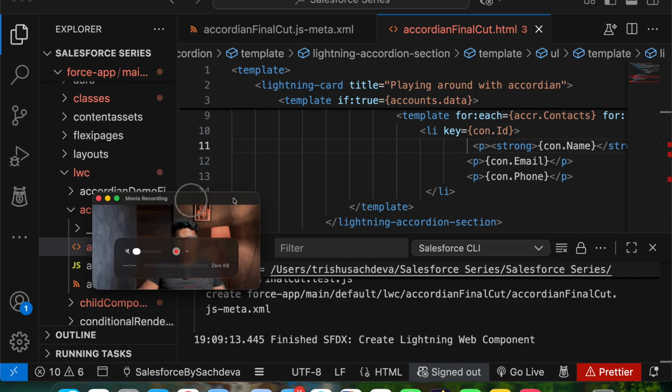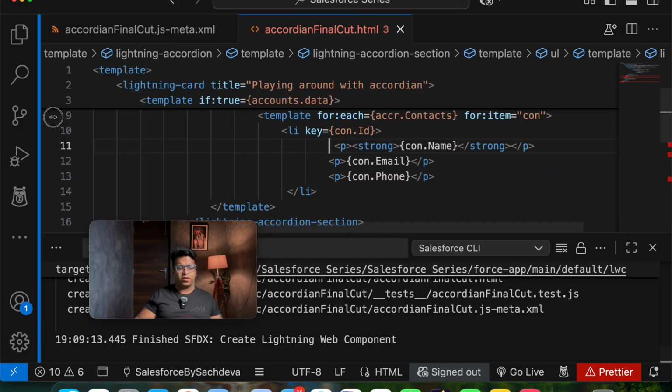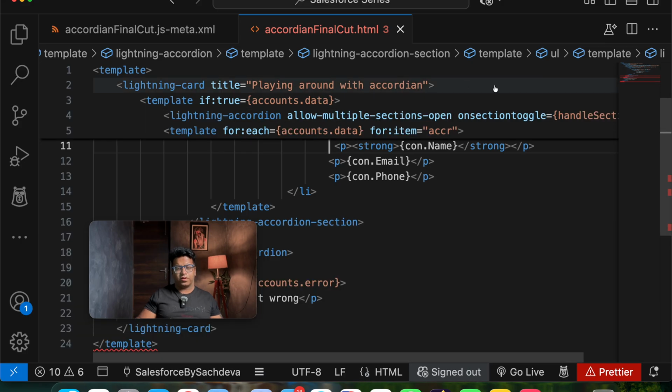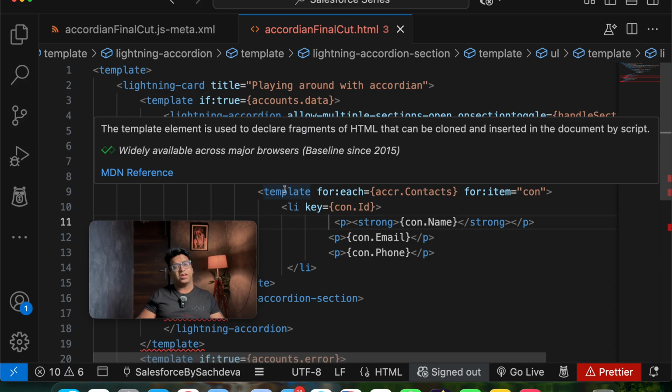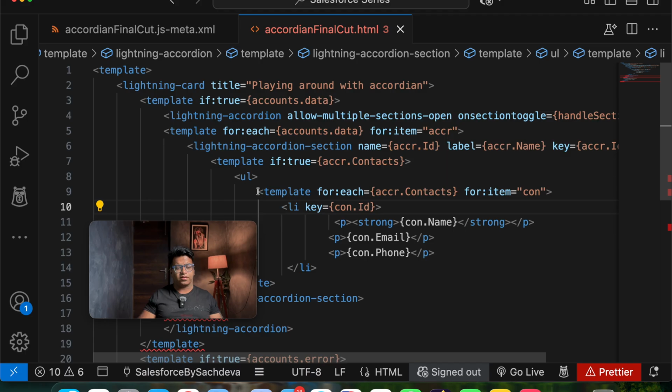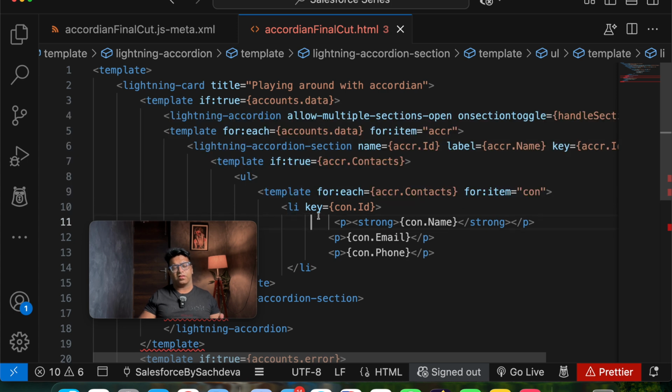I think the camera is migrating. So let's first hide this, because for now we don't need JavaScript, and let's hide this as well. What we have done here, we have taken template for each in order to get the contacts. Once we are done with the contacts, we will be adding one list item, that is we will be displaying the list item.